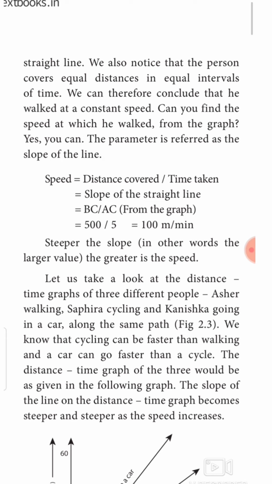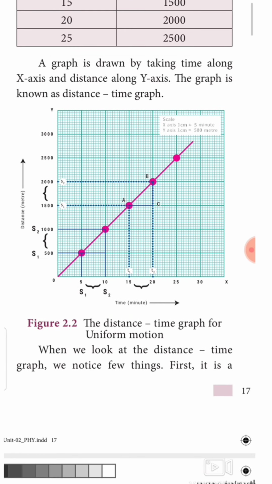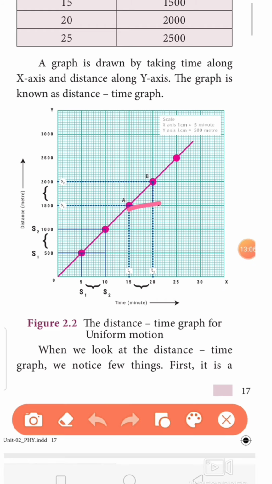How? Speed is equal to distance covered by time, so the slope of the straight line. Here we can draw the slope of the straight line. I have to draw a line from one point, another line from another point. Similarly here and here. This is the slope of any line.